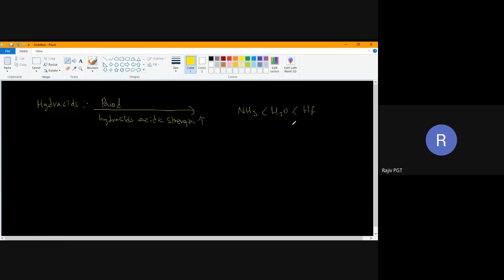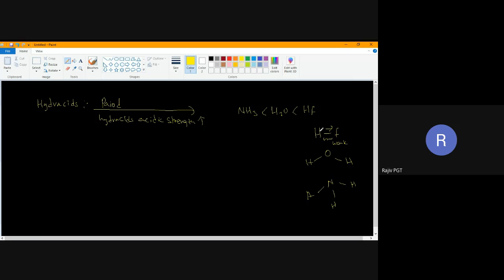On what basis do I say this? This is HF. This is O, H, H. This is N, H, H, H. Now, fluorine is more electronegative, so it starts attracting electrons towards itself. When it does that, this bond becomes weak.